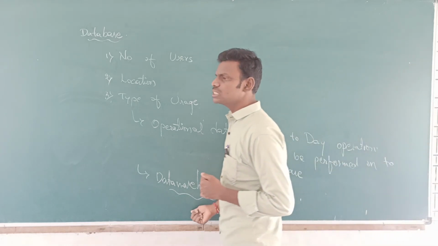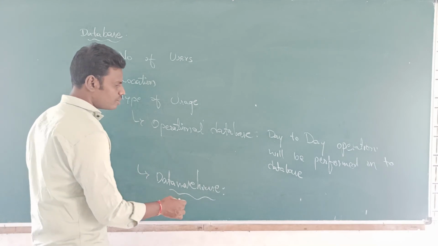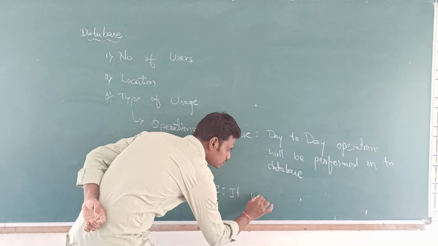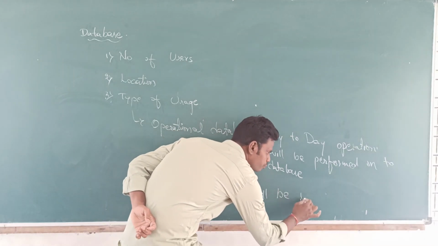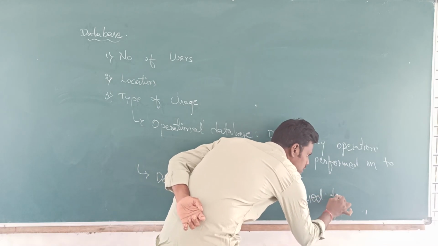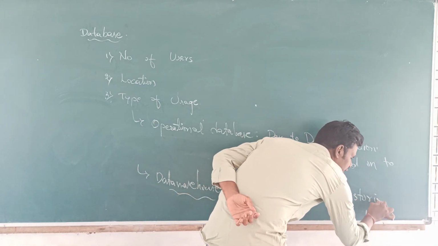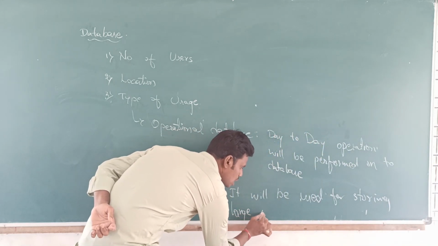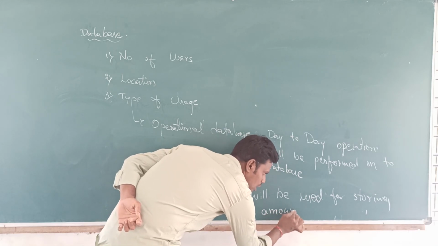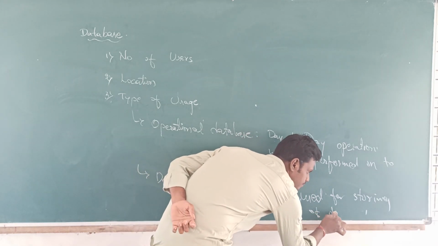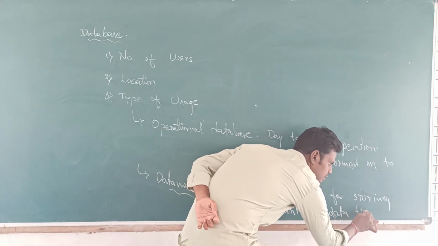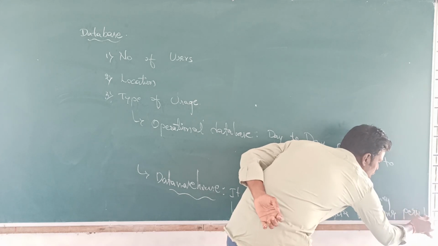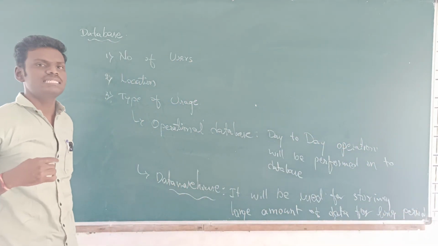In that way we use this data, a large amount stored for a long period, for taking decisions and for analyzing the data.